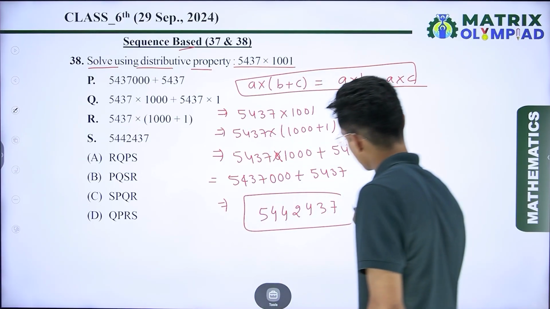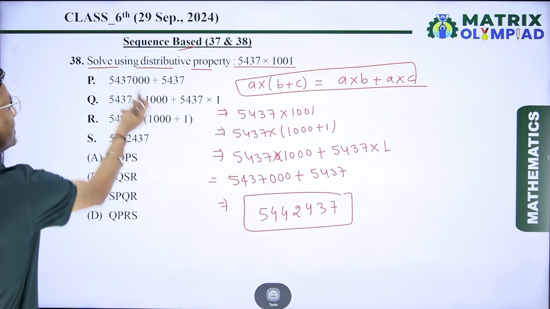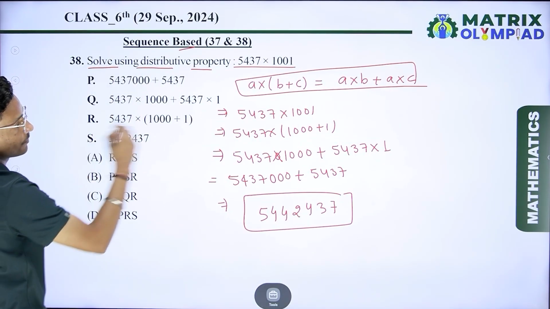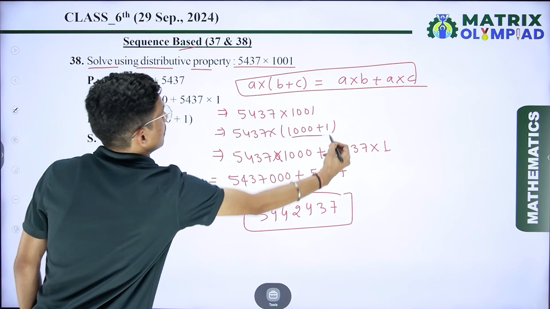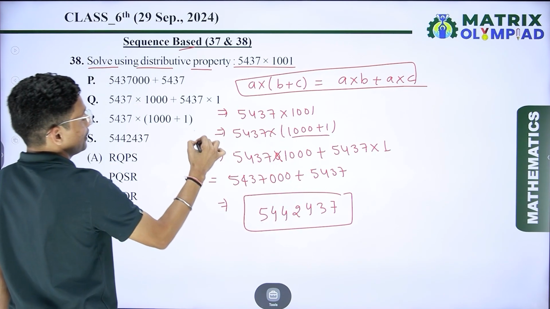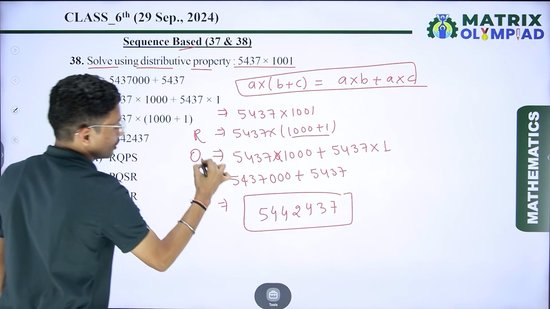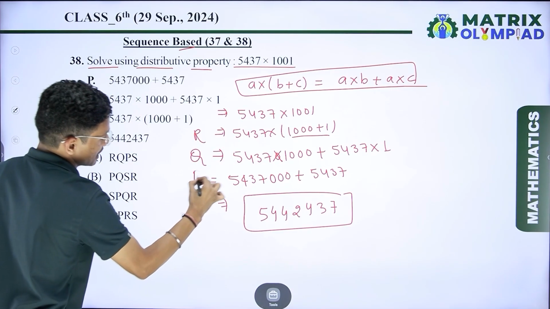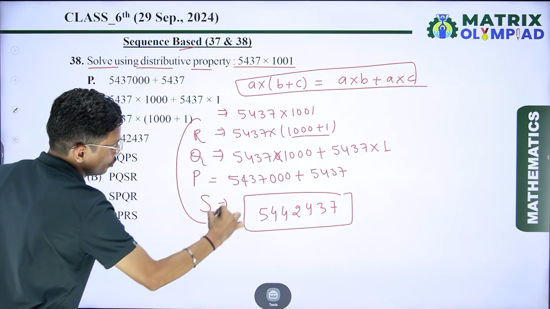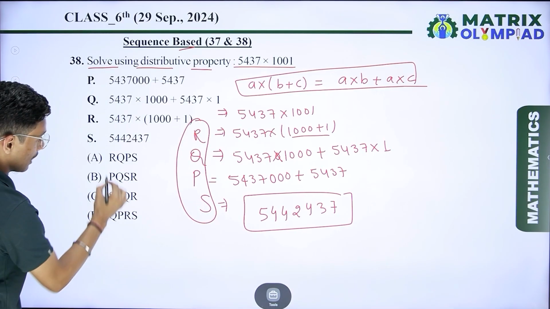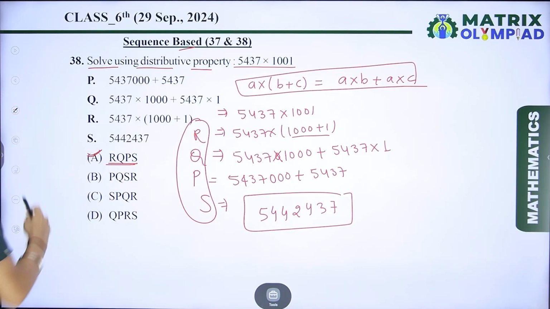So let's check which option is the correct one. Okay, now we check first the sequence. So here 5437 multiplied by 1000 plus 1. So here the first step is R. Now the second one, if I check, is Q, and the third one is P, and the last and final one is S. So here the sequence is R Q P and S. So here option number A is the correct answer.